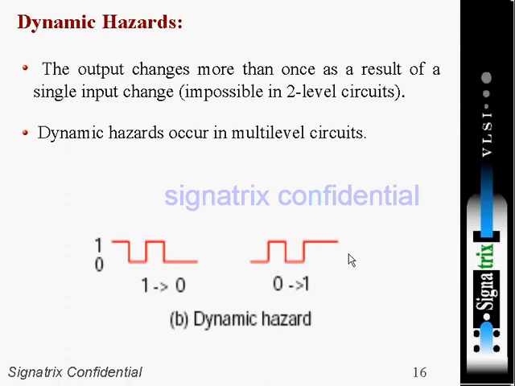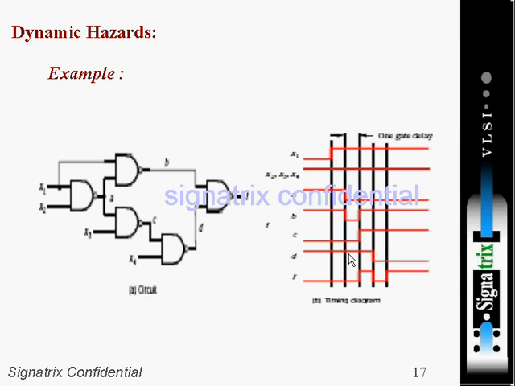In the previous slide we mentioned that dynamic hazards occur in multi-level circuits. In this circuit, how many levels are there? It is a 4-level circuit. This is the timing diagram explanation: x1, x2, x3 and x4. Each NAND gate has its own delay.